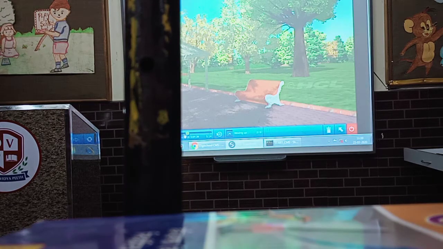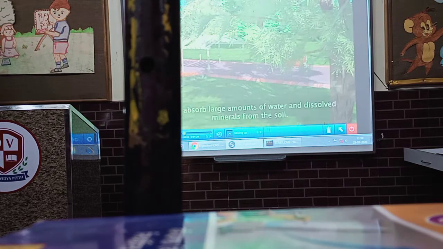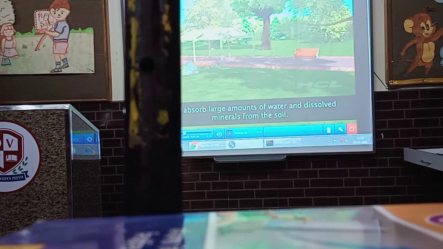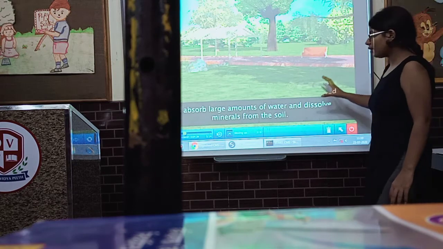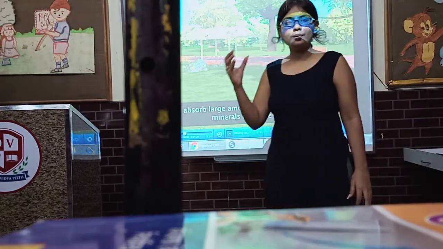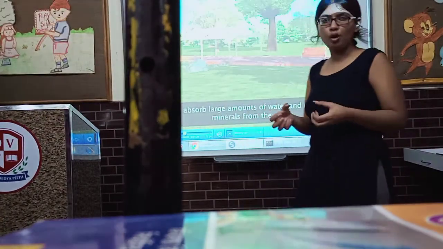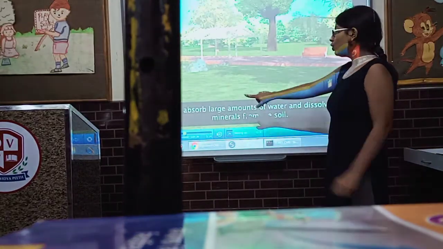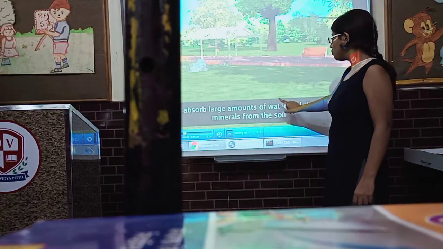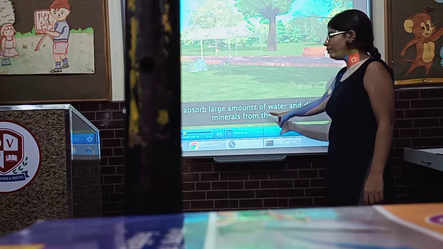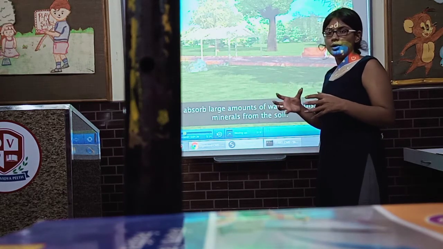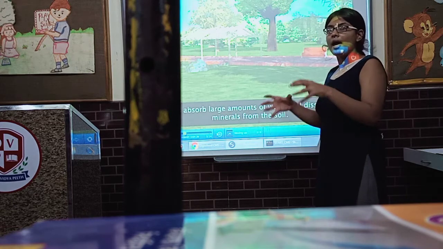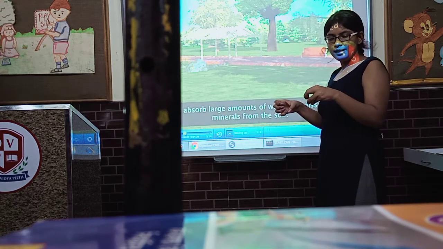So class, what is the function of the root? Roots are as important as leaves and stems. What do roots do? Roots absorb all the water and minerals dissolved in the soil. Is it clear? Roots absorb large amounts of water and dissolved minerals from the soil. Whatever dissolved minerals and water are in the soil, roots absorb them. Is it clear class?